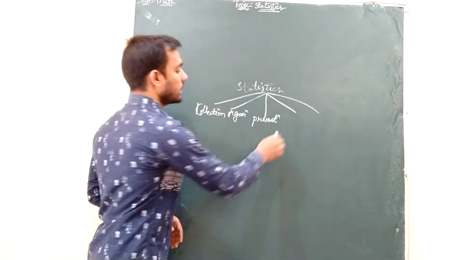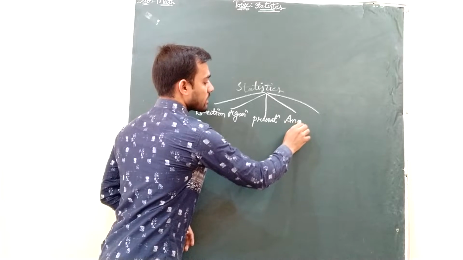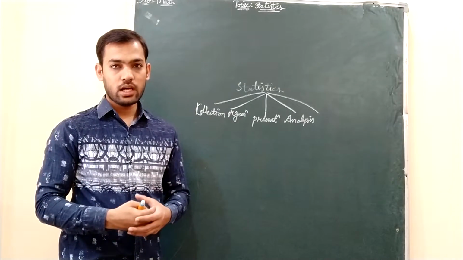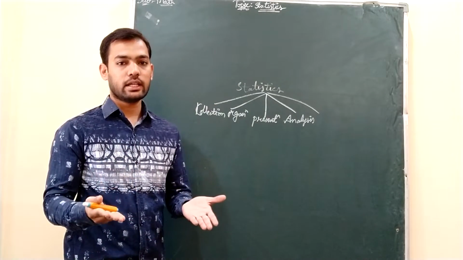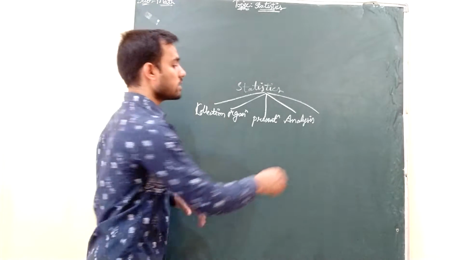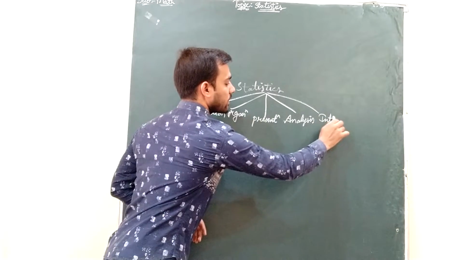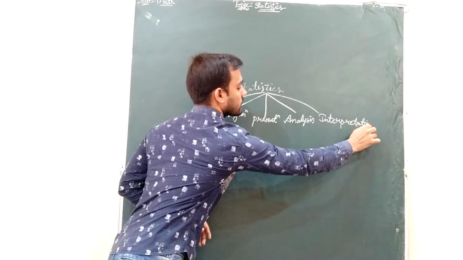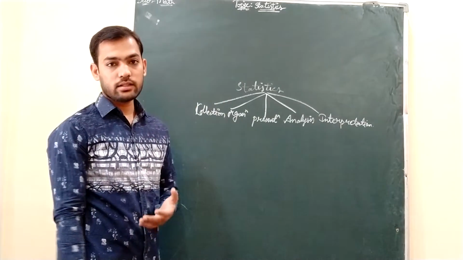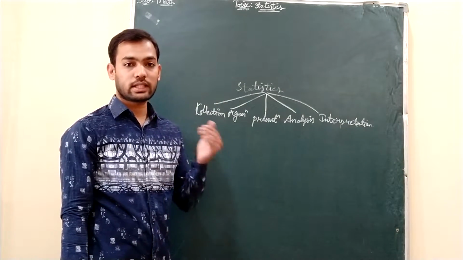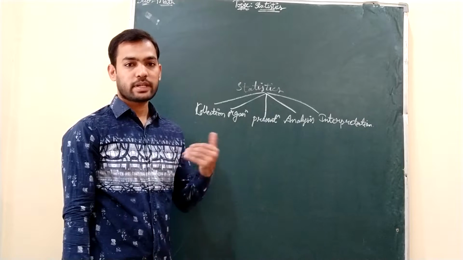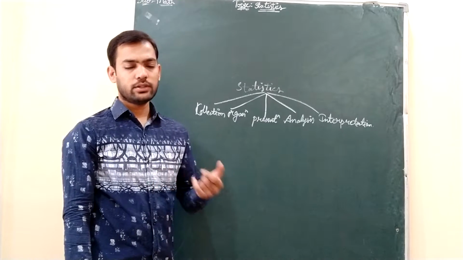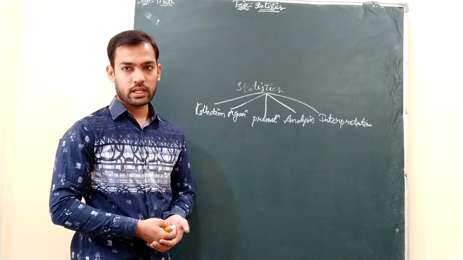And after presenting it, you will analyze. Analysis of data. So collection of data, organizing it, presenting it, analyzing it, and at last you will interpret, which is interpretation of data. So statistics is a branch of mathematics that deals with collection, organization, presentation, analysis and interpretation of data.